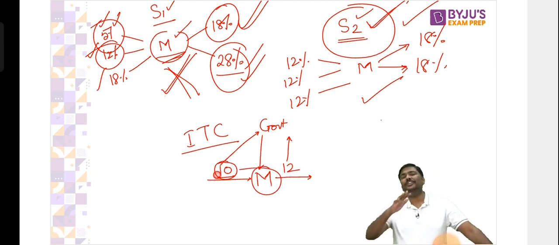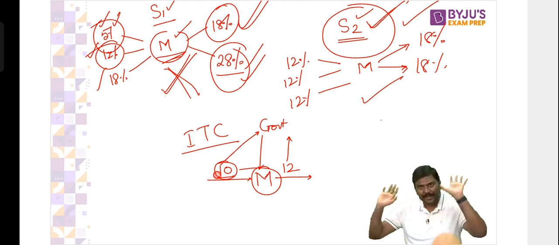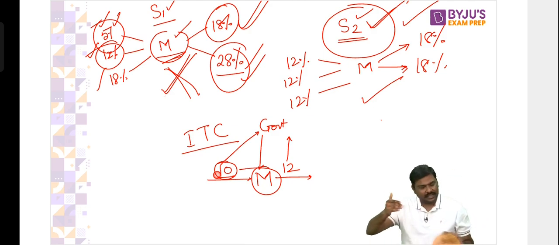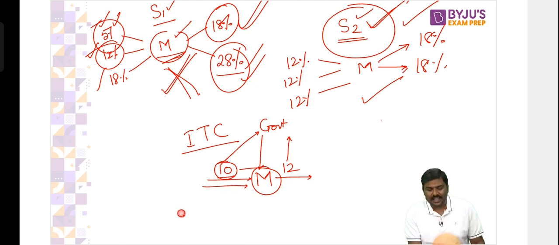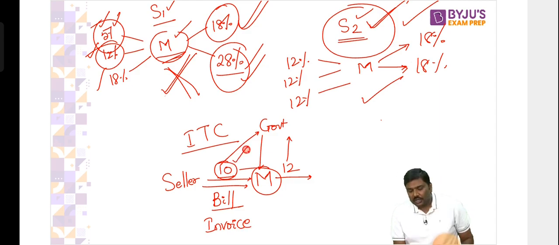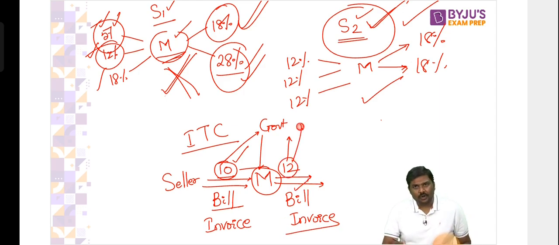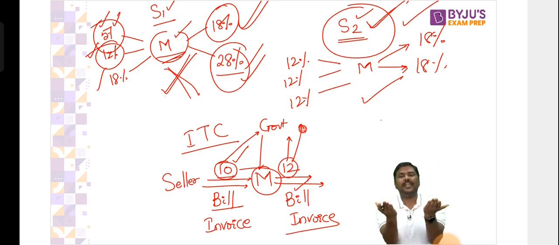But how do you think the government will give you 10 rupees? There has to be a process. Process is like this, not required for UPSC. You will purchase the raw material, and when you purchase the raw material, you will ask the seller to provide a bill, to provide an invoice to you. Now you have the invoice to prove that you have paid a 10 rupee tax. You will sell the good. You will generate a bill or invoice here also. Now, when you have generated a bill or invoice which proves that you have collected and given 12 rupees to the government, the government will look at both of these bills.